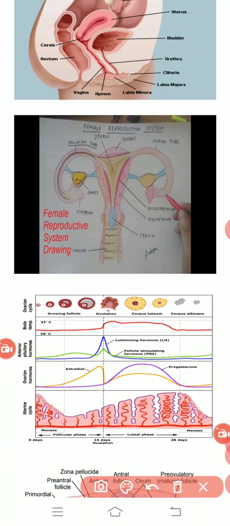Here you can see that the fimbriae is further connected with the other regions of the fallopian tube. Those regions are the infundibulum, isthmus and ampulla. I repeat my words again and again: the fallopian tube carries some regions, and those regions help in describing the complete movement of ova during the menstrual cycle.